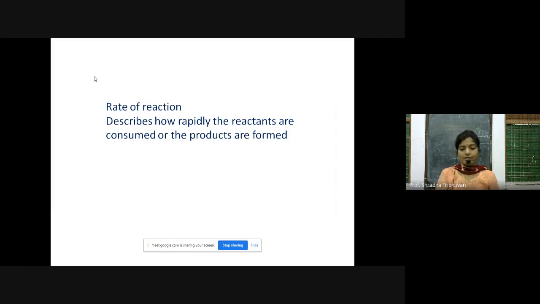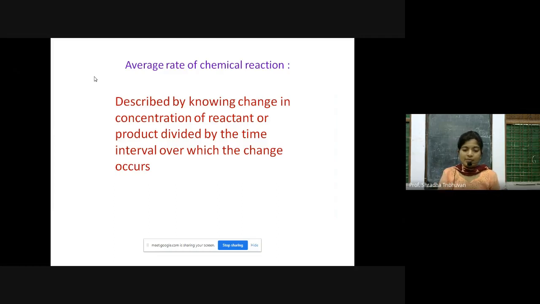Always remember that in a particular reaction, the reactants are getting consumed and products are getting formed. What exactly is a reaction? Reaction means that reactants are getting consumed. In any reaction, whether it is a lab reaction or some other reaction, you can see that reactants are getting consumed and products are getting formed. Next thing we are going to see is the average rate of chemical reaction.